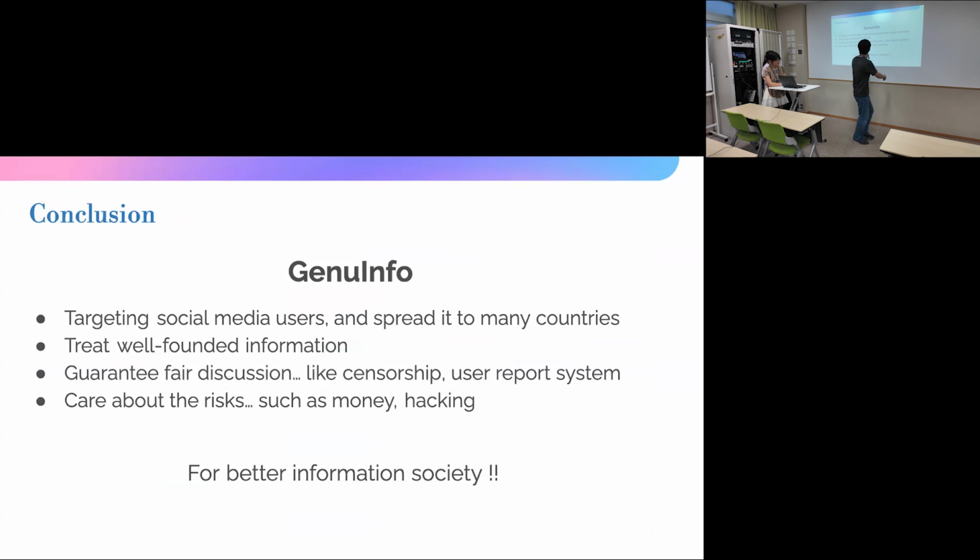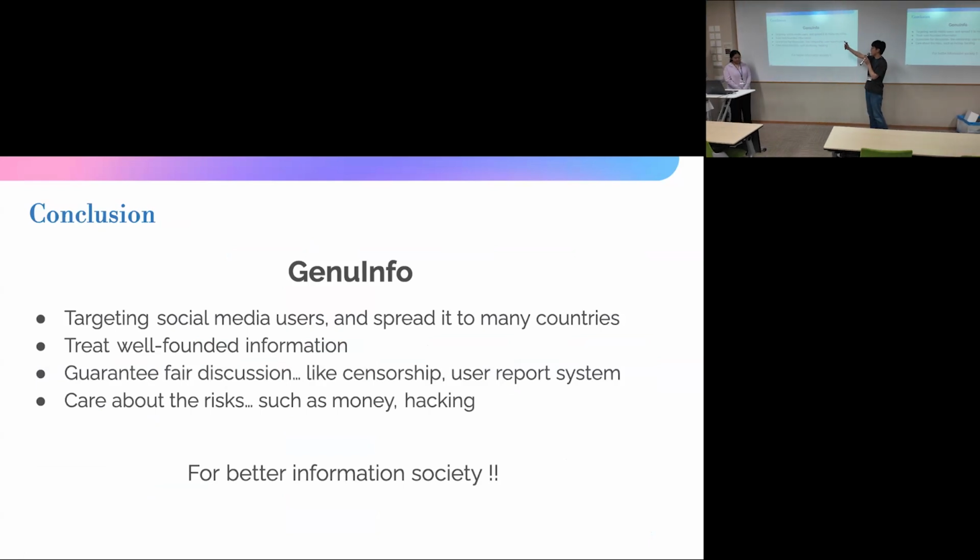Okay, here is our conclusion. We will make GenuInfo as a website. We achieve well-founded information through GenuInfo and social media, spreading in many countries, and guarantee fair discussion. And we care about risk. We should manage our risks. We will build our information society with GenuInfo.